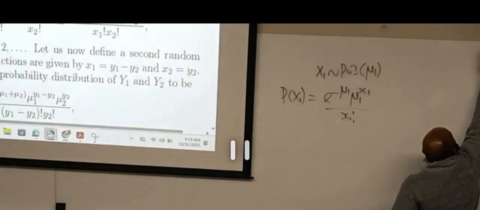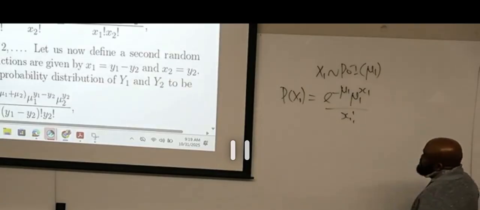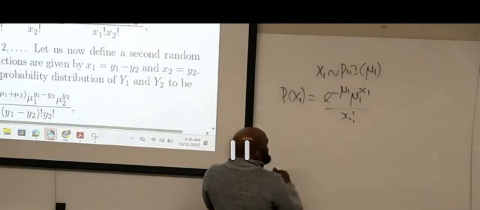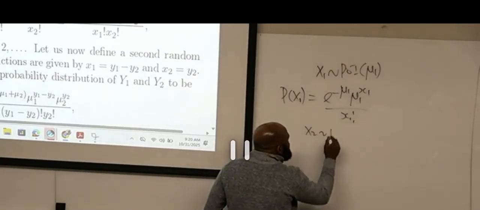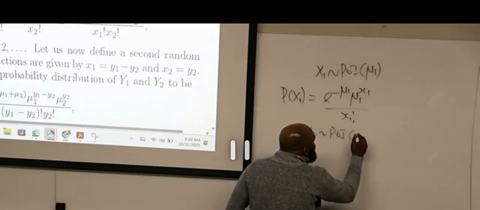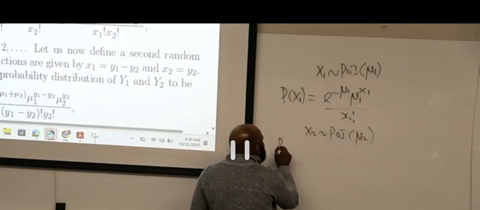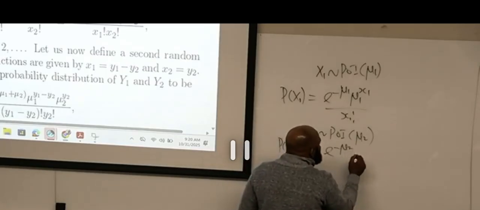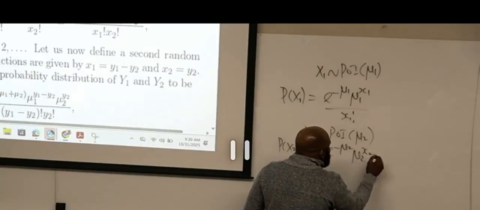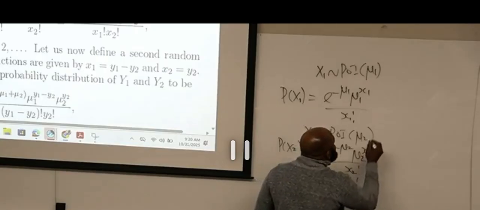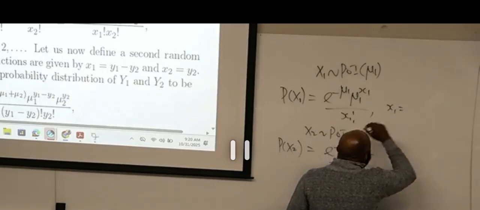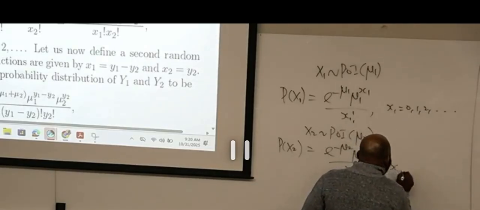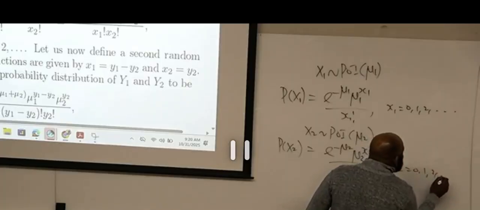Of course, we've done Poisson distribution. Now, x2 follows Poisson with parameter mu2. The probability of x2 is mu2 raised to power x2 divided by x2 factorial. Here x1 starts from 0, 1, 2 to infinity, and x2 also starts from 0, 1, 2 to infinity.